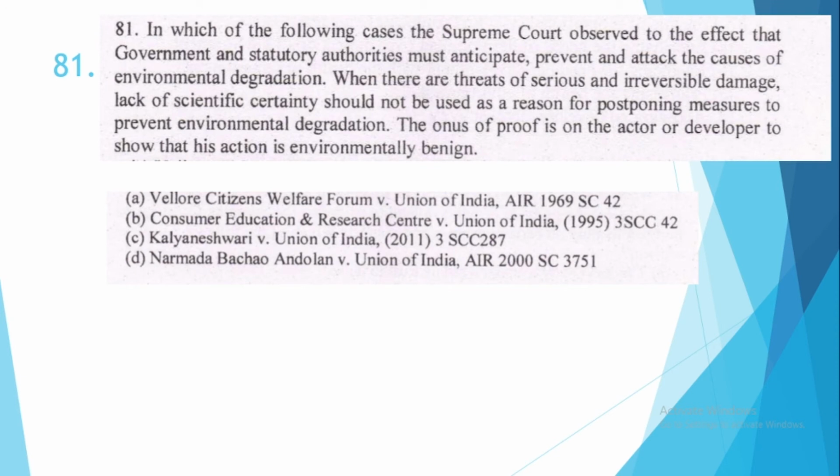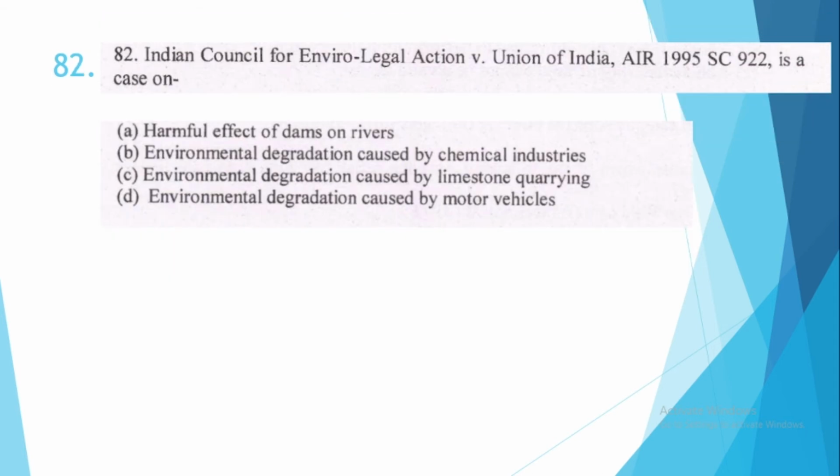81. In which of the following cases the Supreme Court observed to the effect that government or statutory authorities must anticipate, prevent and attack the causes of environmental degradation? When there are threats of serious and irreversible damage, lack of scientific certainty should not be used as a reason for postponing measures to prevent environmental degradation. The onus of proof is on the actor or developer to show that his action is environmentally benign. And this has been held in the case of option number A, Vellore Citizens Welfare Forum versus Union of India.